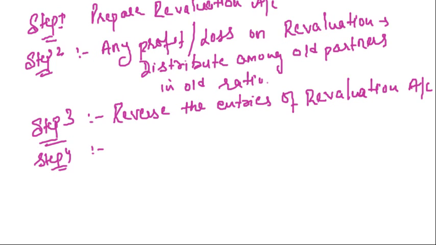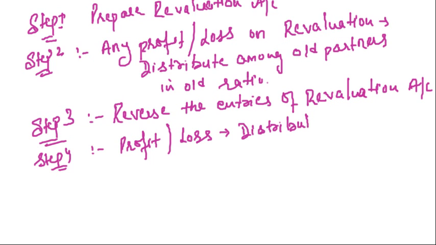Step 4. Now, after reversing, you will get a profit or a loss. What to do with that profit or loss? This profit or loss you will distribute among new partners.